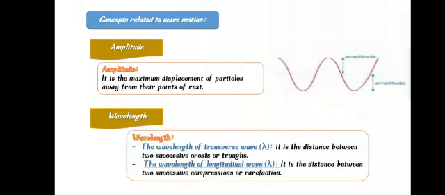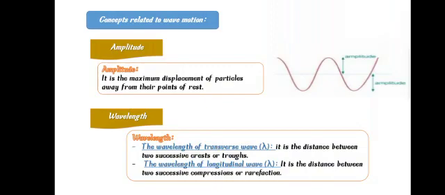Concepts related to the wave motion. First, the amplitude. It's the maximum displacement of particles away from their points of rest. And as we can see in the picture, the green line represents the amplitude, starting from the dotted line, the horizontal green line, and towards the maximum point. And this is called amplitude. So what is the amplitude? It's the maximum displacement of particles away from their points of rest.